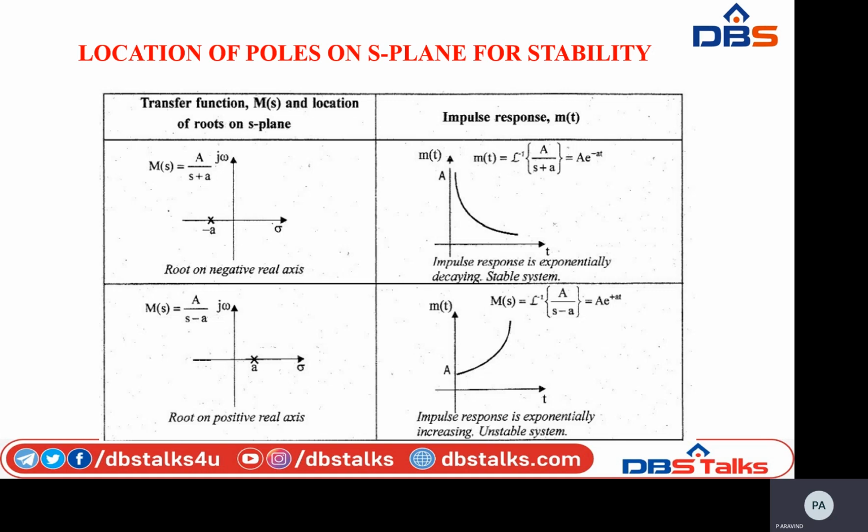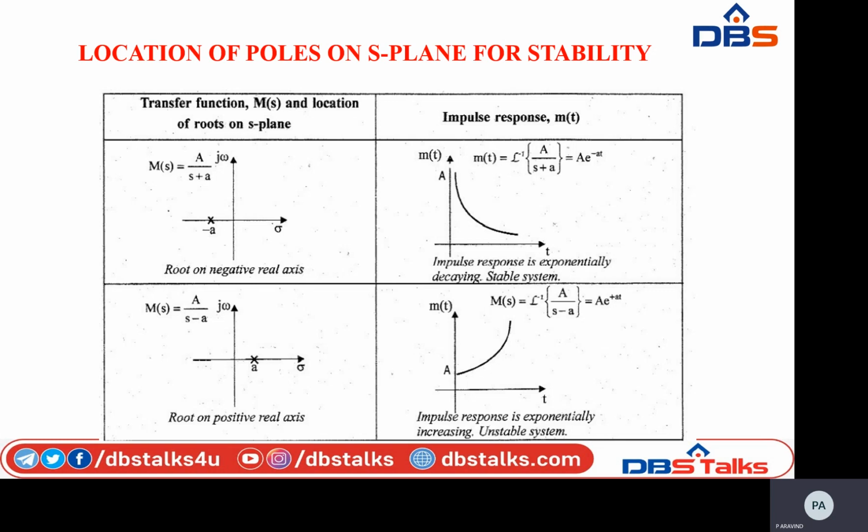So the graph here shows the root on the negative real axis. The corresponding impulse response, that is m of t, is equal to the inverse Laplace transform of the transfer function, a divided by s plus a. From the inverse Laplace transformation, it is a into e power minus at.